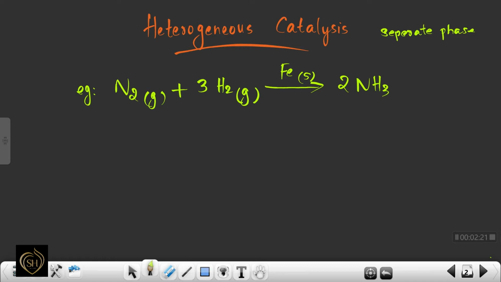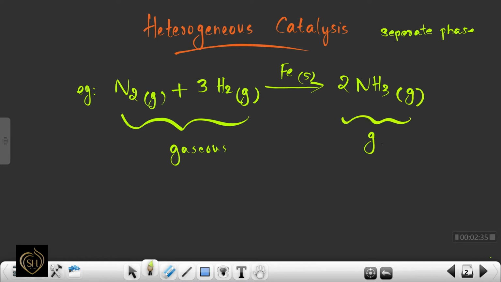Consider the reaction. Nitrogen reacts with hydrogen to form ammonia. Here the reactants are in gaseous state, and also the product is in gaseous state, but here the catalyst used is iron and the phase is solid. So here the phase is different. So this type of catalysis is known as heterogeneous catalysis.